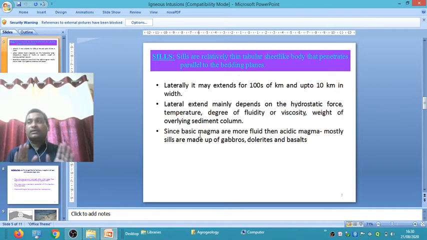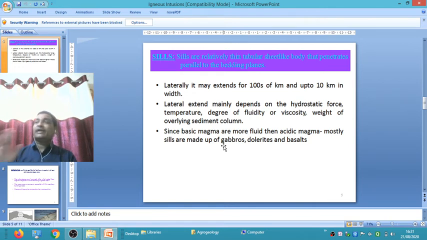The lateral extent mainly depends on the hydrostatic pressure, temperature, degree of fluidity and viscosity, and the weight of the overlying sediment column present on the upper part of the rock body. Most dikes and sills are formed from basic magma, and gabbro, dolerite and basalt are the most common compositions, because basic magma is more fluid than acidic magma.